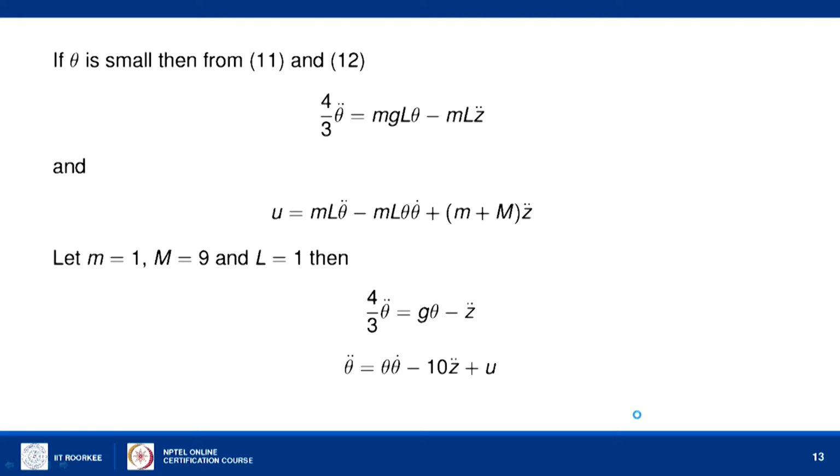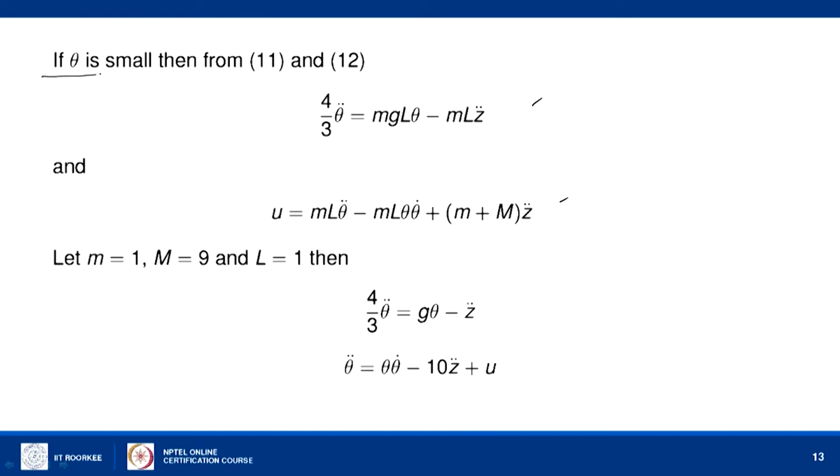So, ultimately what we get is the equation 4 by 3 theta double dot equals m g L theta minus m L z double dot, that is one equation. Another is u equal to m L theta double dot minus m L theta into theta dot square plus m plus capital M z double dot.